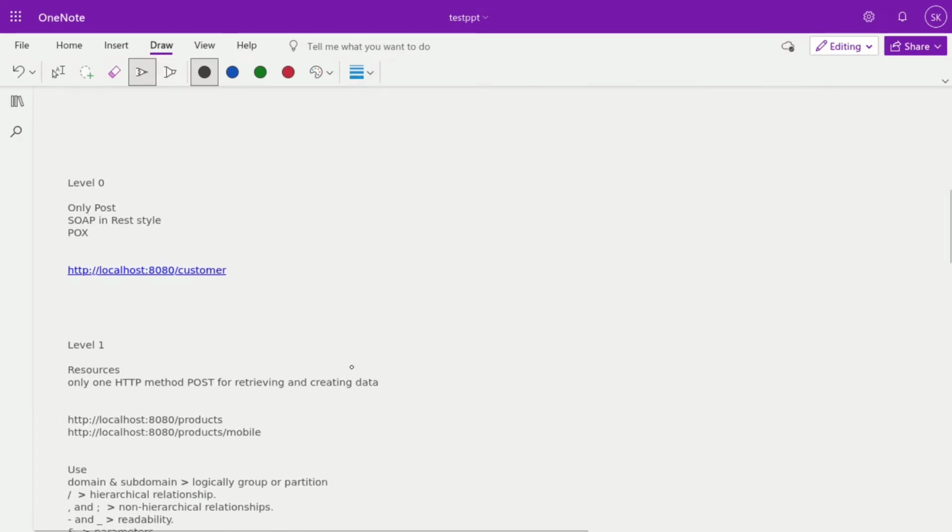Okay, so in level 0, we only talk about the remote procedure call, the RPC call. If you are doing HTTP calls, then only a POST call will be there, meaning we only use a POST call from one system to another system. Okay, this is the second system, and this is the interface we defined. Apart from that, data is shared in plain object XML format. Suppose this system wants to communicate with this one and send certain events to this network. In that case we send it as XML, plain object XML box format data. The request looks like that.